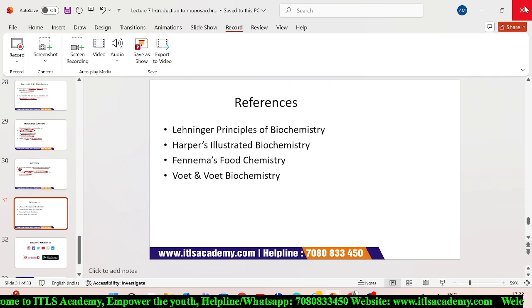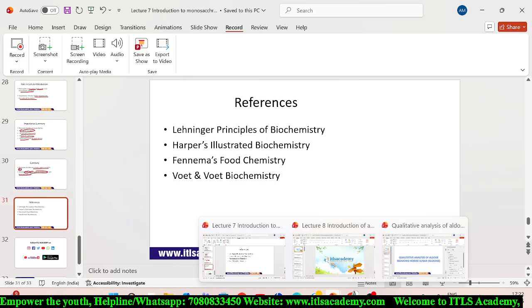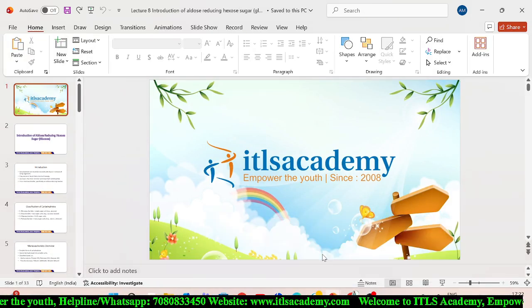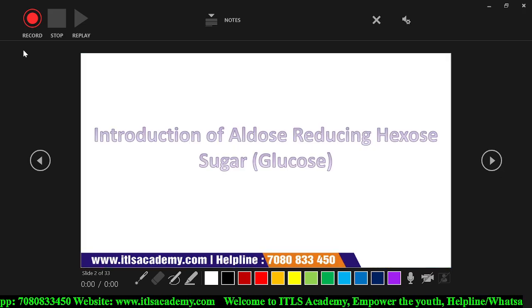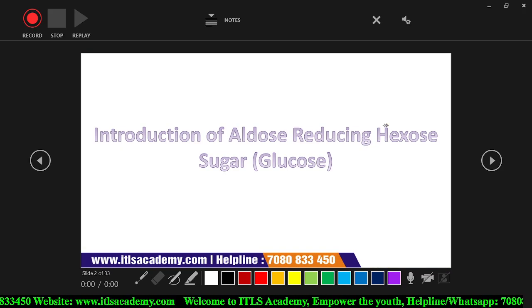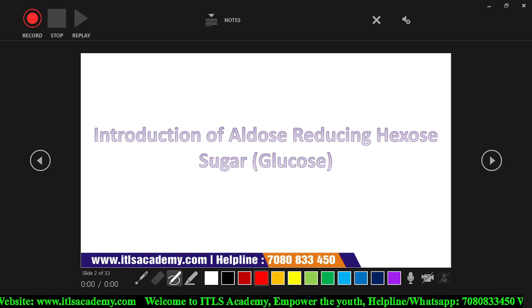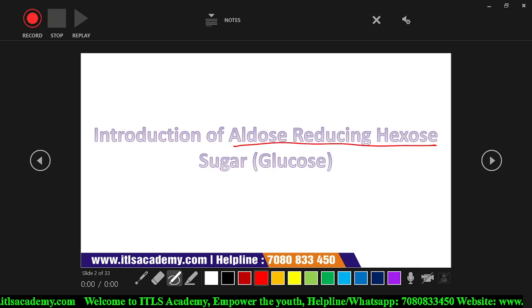After discussing the introduction of the monosaccharide, we will move to our next topic, that is the introduction of the aldose reducing hexose sugar, glucose. Why are we discussing the theory part of this?